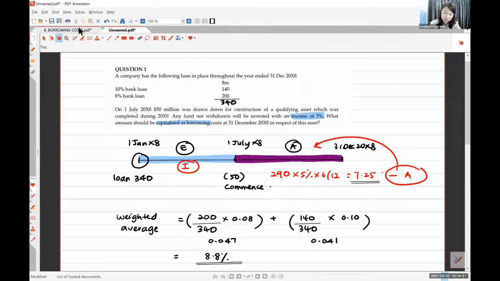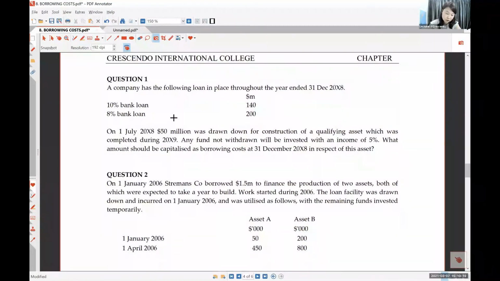Okay, we try one more question. Let's try question 2.